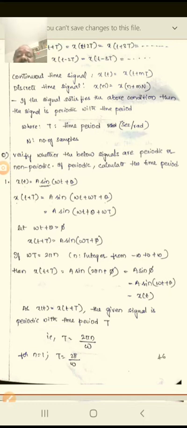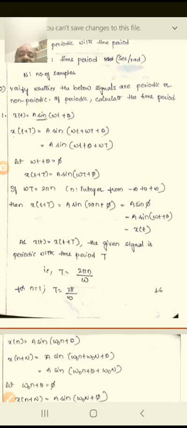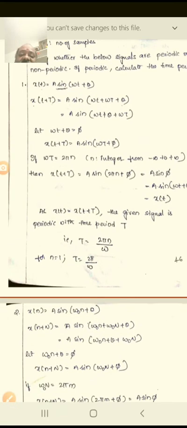So therefore, if you take n is equal to 1, what is the value of T? 2 pi by omega. For example, if you take n is equal to 2, then what is the value of T? 2 pi into 2 by omega. So therefore pi by omega, like this. You just have to understand, this is the periodic signal, the repetition at exact intervals. That is called periodic signals.